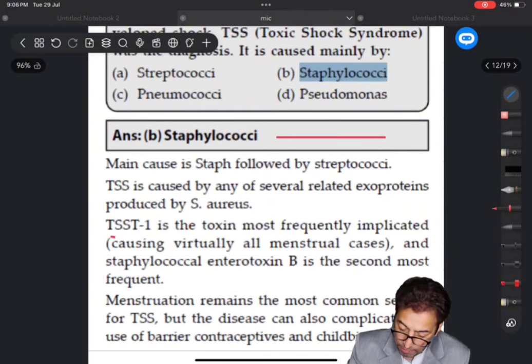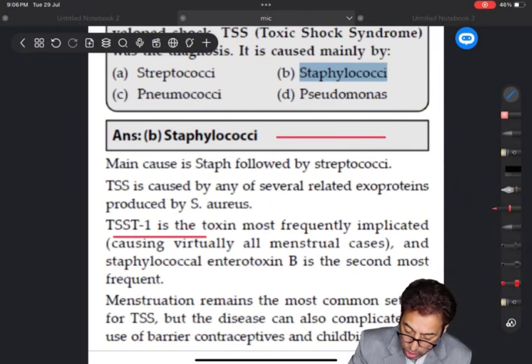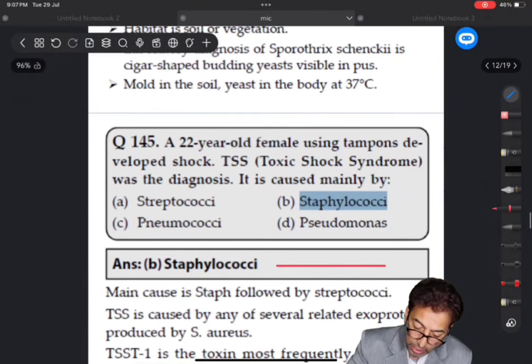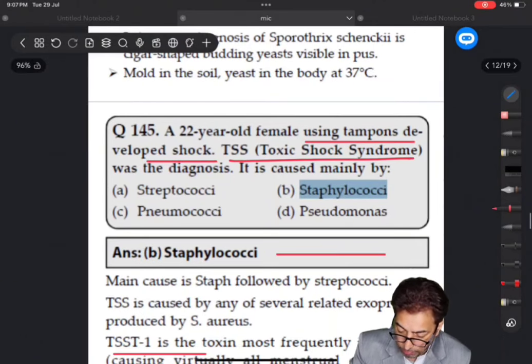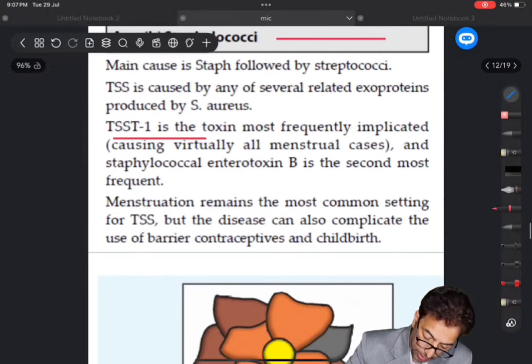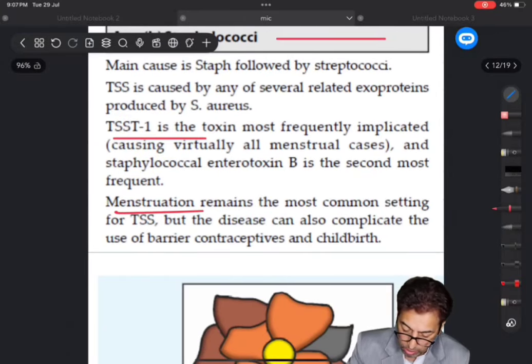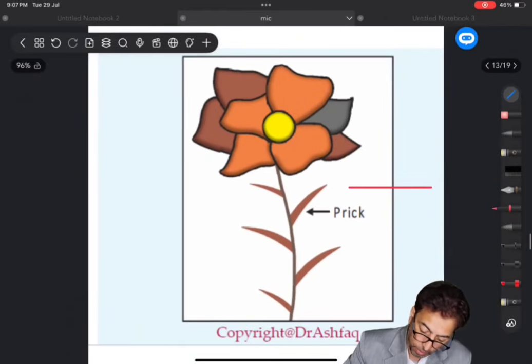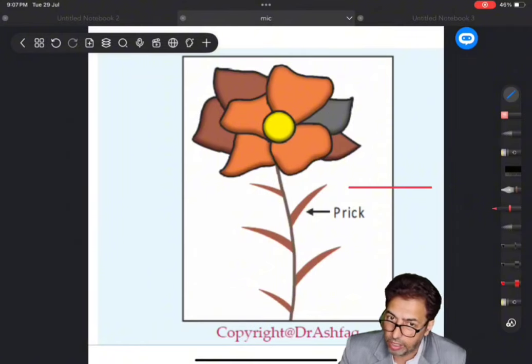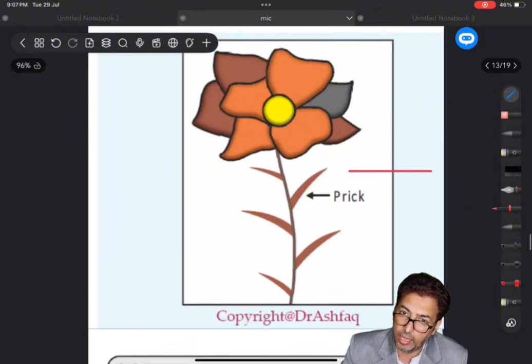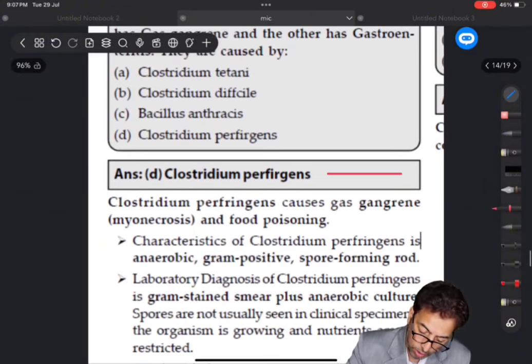Then staph toxic shock syndrome, I have given in the question, a female using tampons develops shock. Toxic shock syndrome is the diagnosis, and nothing much. Then I told you about sporotrichosis, which was given earlier, and the agar media which we use is already there.